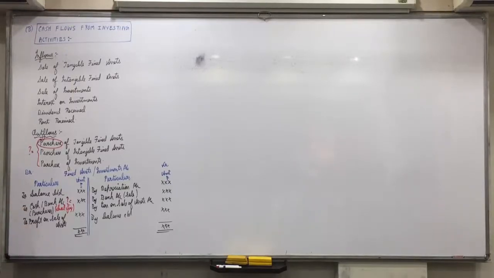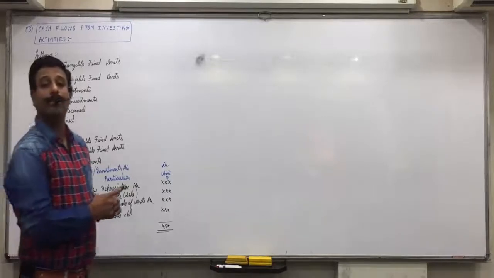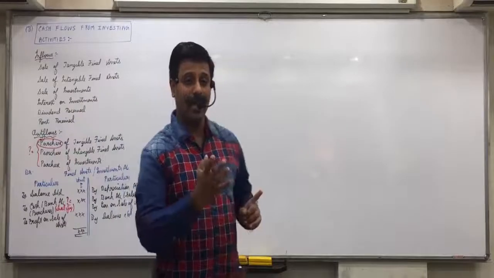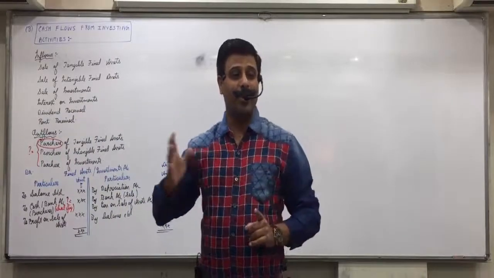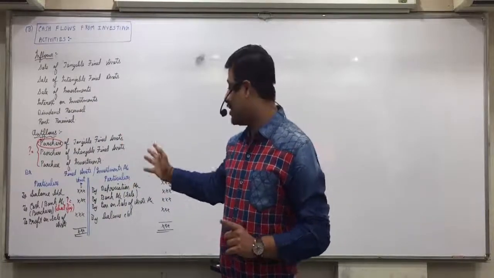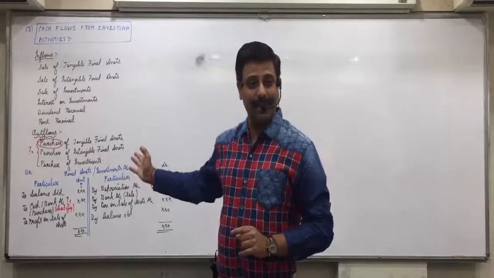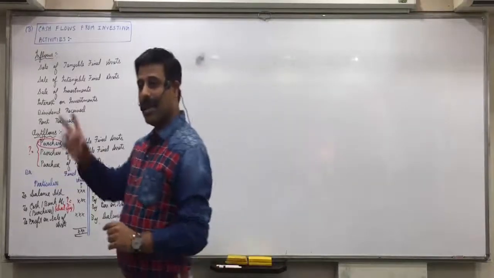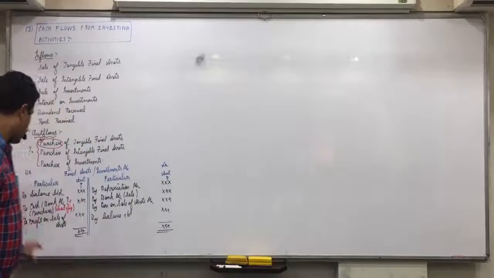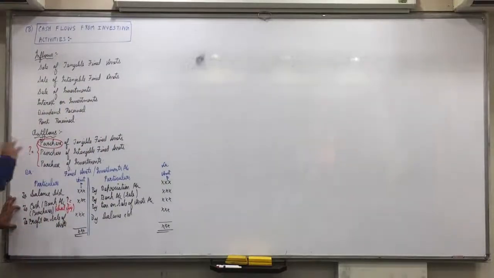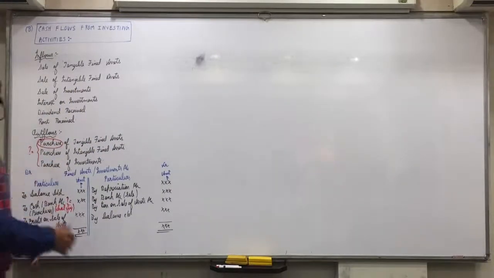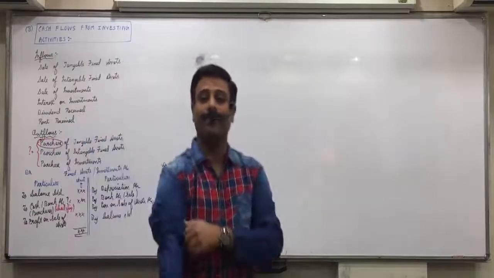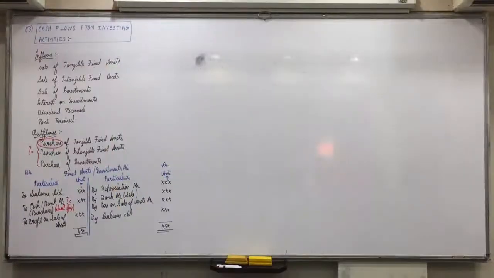Did everyone understand this? When do we have to make this working? Not when PP comes. You have to make it when purchases of assets or investments are missing. Is everyone clear with it? And PP, purchase and profit, will come on the debit side, everything else on the credit side. Yes, so any confusions with this?